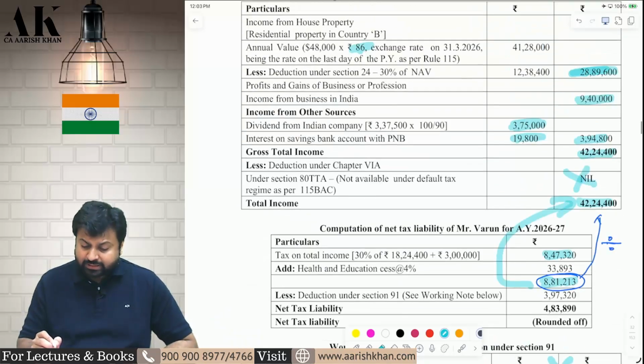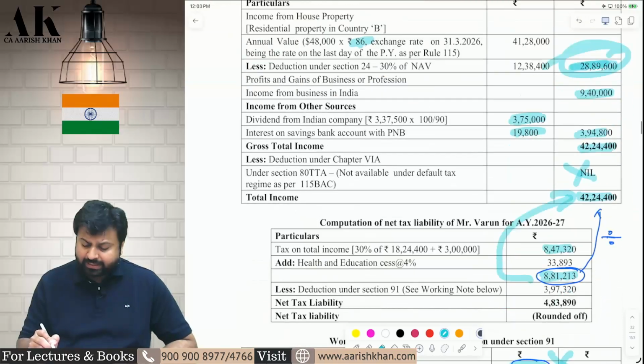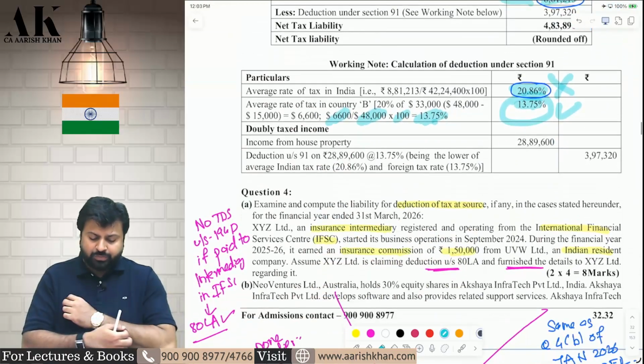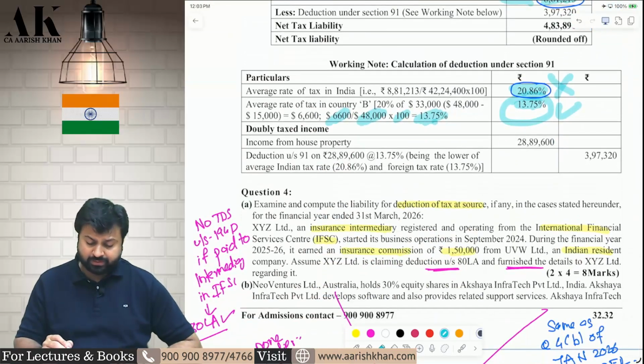This 13.75% he will apply on doubly taxed income. Doubly taxed income is 28,89,000. I hope it is clear. Is it clear? Check it please.